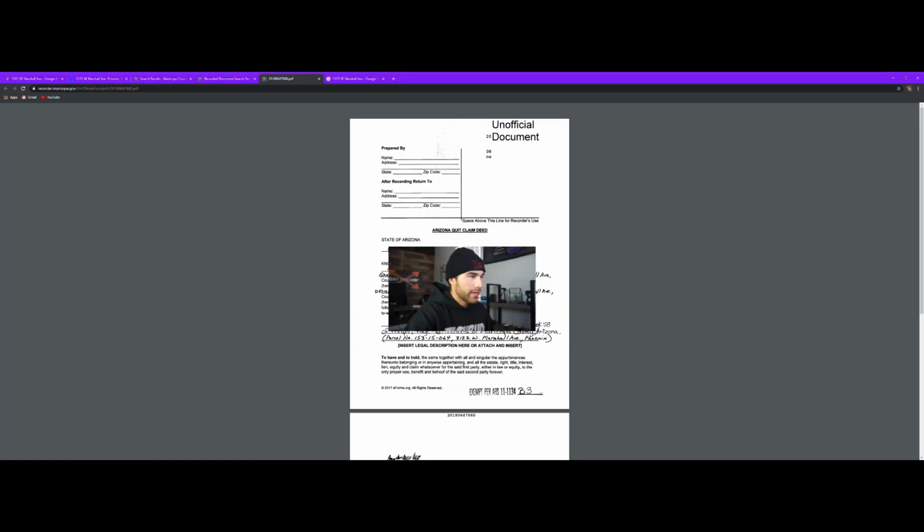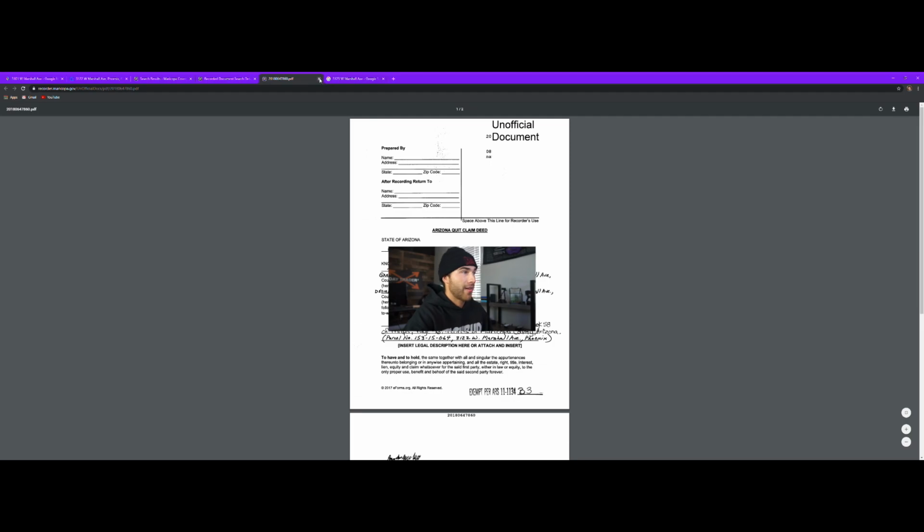This will give you the owner's information as well, which is amazing, because once you have the owner's information, you can figure out as much information as you want on them. You can just do a basic search on them. I don't want to breach anyone's privacy here, but once you have a name or a contact from a property, you're going to go on your own now, and you can find out their phone number. There are a lot of websites where you can pay like $1 or $2 to find out the phone number of the owner of a property, and then from there, I'm not going to film anymore on that, but you guys can obviously figure out what you want to do.